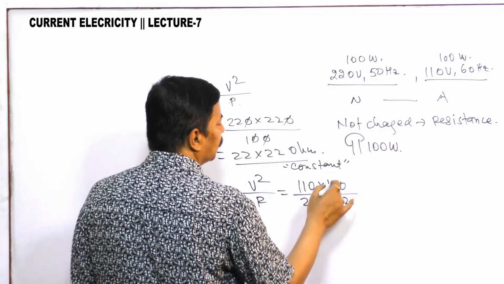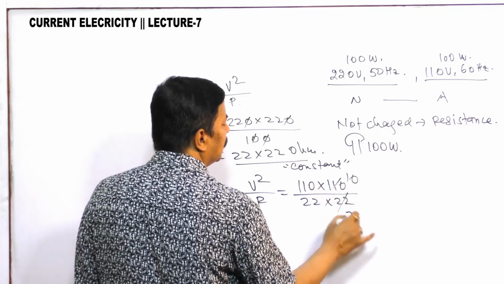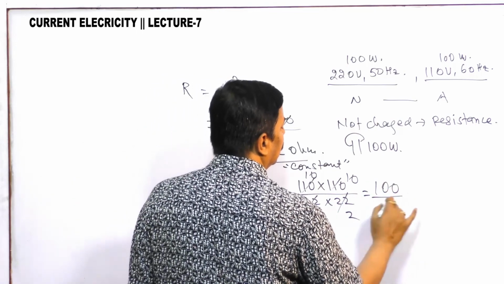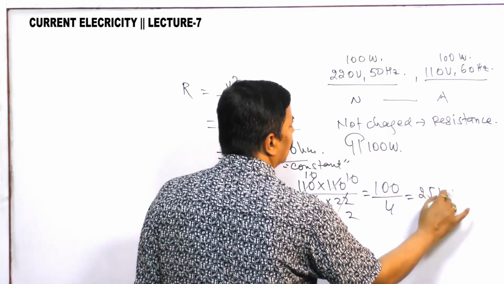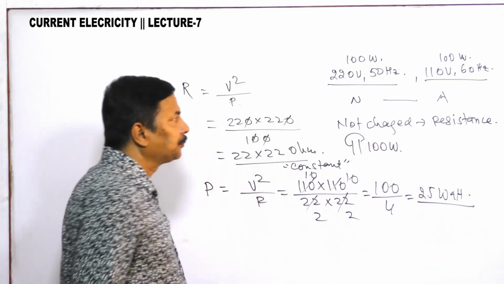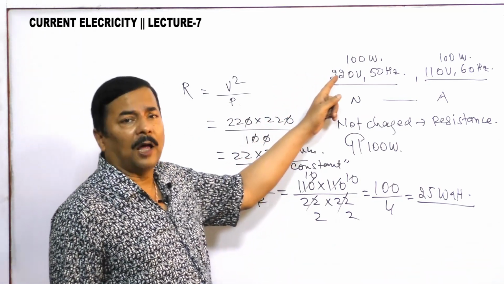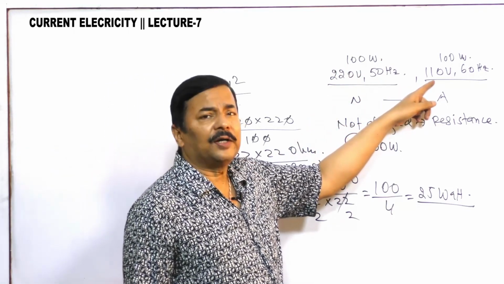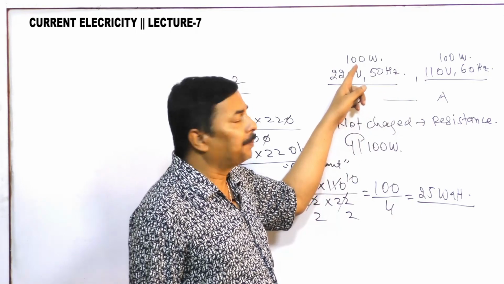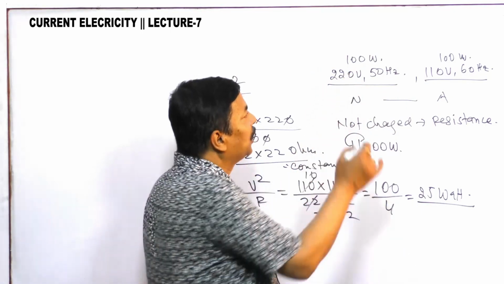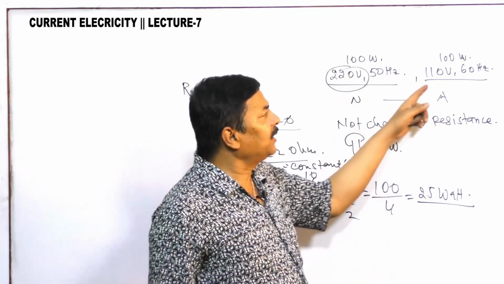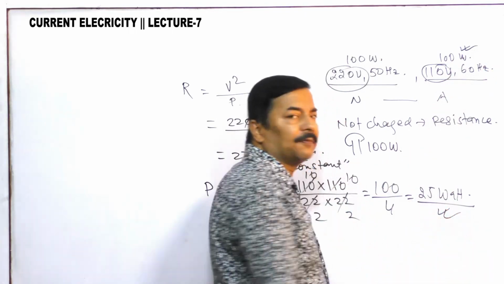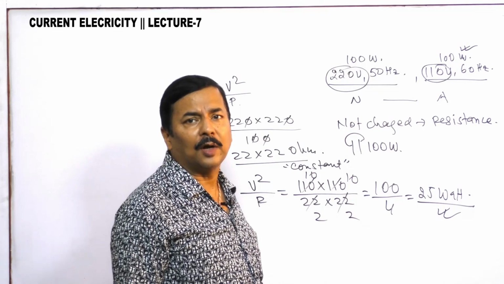See, the same 100 watt bulb, if you use it on 110 volt, a 100 watt bulb that gives 100 watt at 220 volt will give you only 25 watt if you provide a supply of 110 volt. So this is the thing that you have to understand.